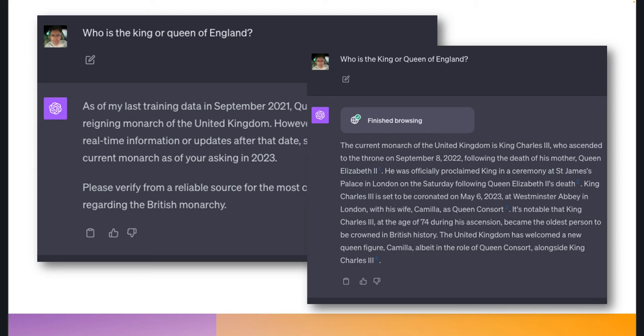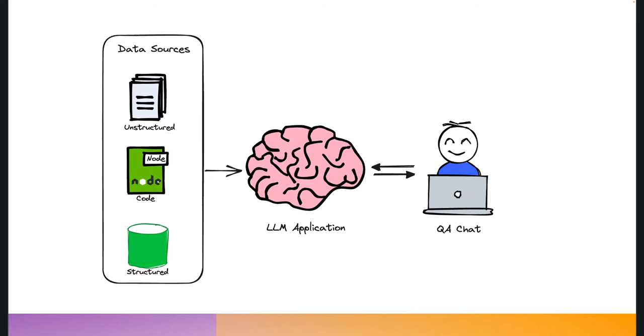And this is something that we can use when we build our own applications as well. In general, when we have an application that works with our own custom data, we want to basically go to that custom data first, retrieve relevant pieces of information, and then form a hopefully coherent answer. And in general, that goes a little bit like this.